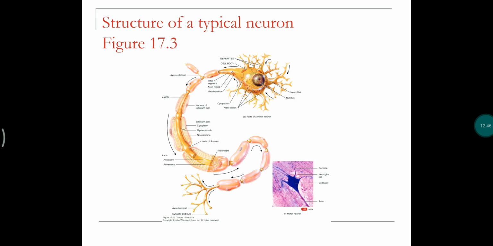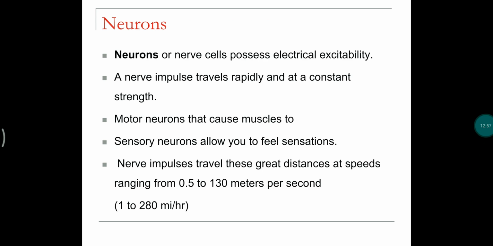So this is the structure of a typical neuron, and we are going to study the parts of the neuron in detail. Neurons have the ability to be excited electrically, and the nervous impulse produced in the nerve cell is transmitted from one neuron to another neuron, or to the muscles.